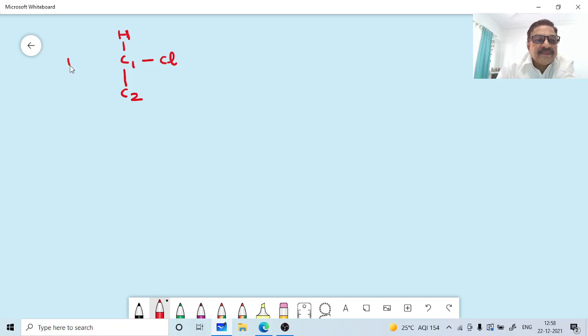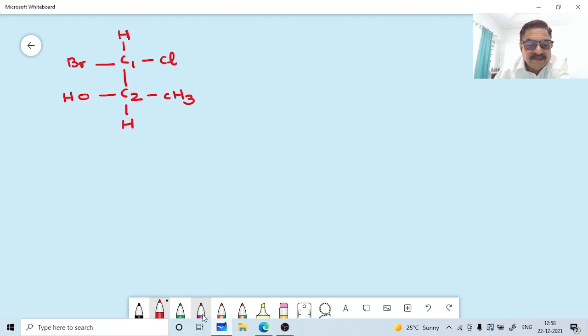Chlorine, bromine, OH group, another hydrogen here. Okay, this configuration is 1R2S. This is isomer A having a configuration of 1R2S. Okay, correct. Now draw the mirror image.